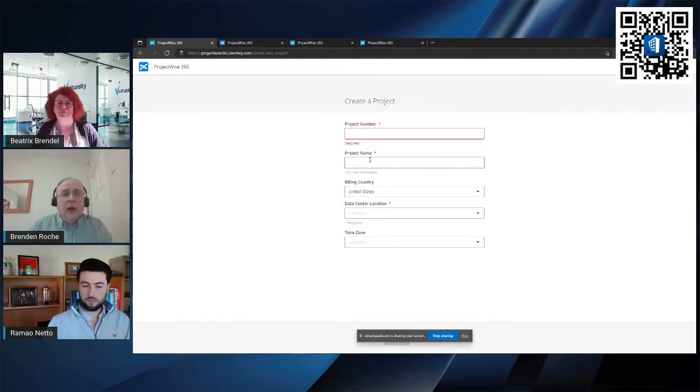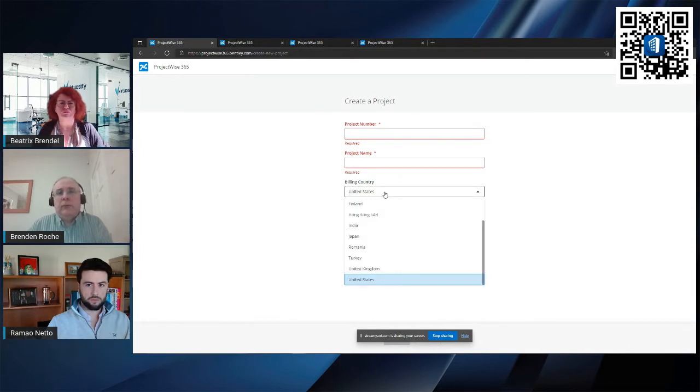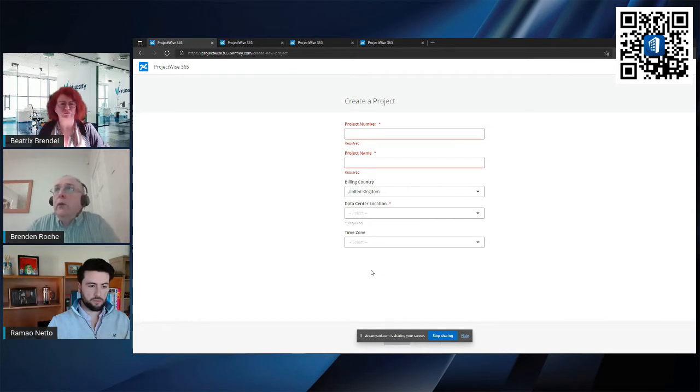Same with the project name, and obviously there are guidelines and various international standards, or local standards, for you to adhere to. The billing country, you would have to gain advice about that from your account manager, but essentially it helps control the. I'll just fill something in here so you can see how this works.